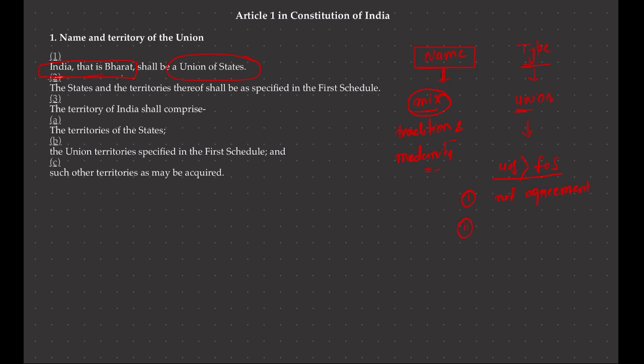And secondly, in this federation, states have no right to secede. These are the two grounds for preferring a union of states over a federation of states, and Dr. Ambedkar said that our federation is a union because of its indestructible nature.